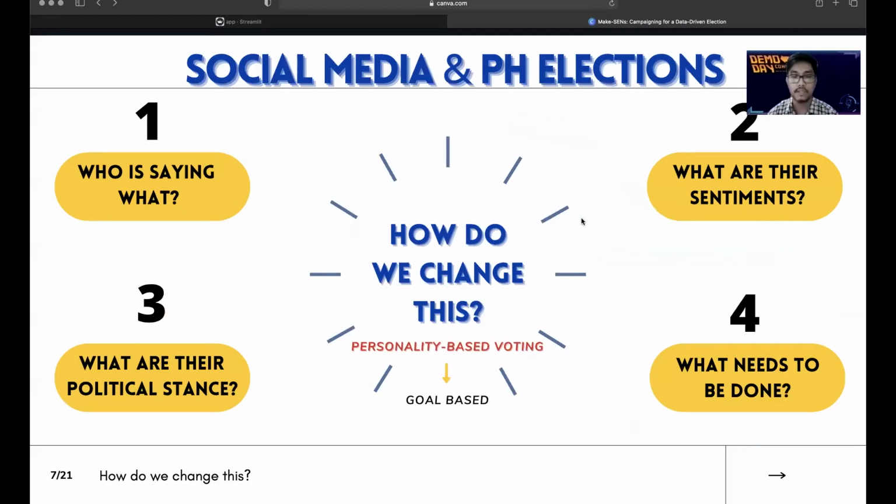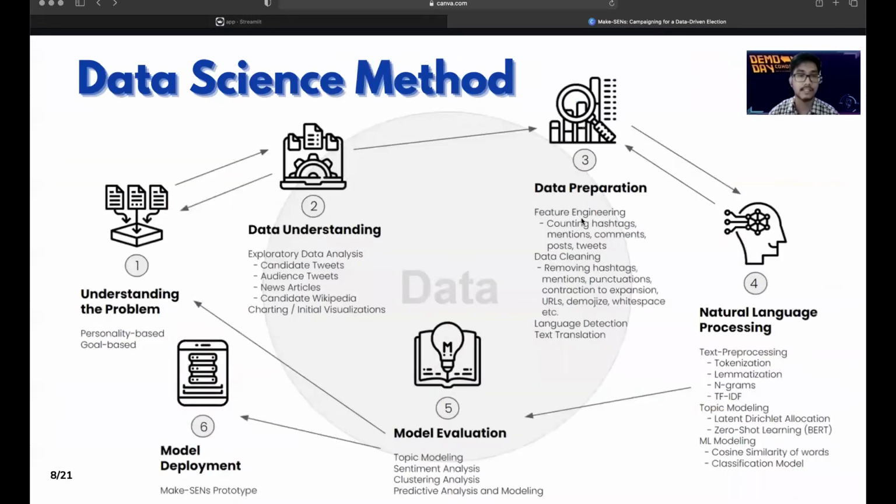next slide, we need the most influential tool we have in our modern age, and that is none other than the social media platforms. The use of social media platforms is practically free and has the potential to reach a significant amount of potential voters and supporters. But how are the candidates using these platforms? We use natural language processing techniques to uncover what the candidates are saying, what are the sentiments that can be derived from their posts or tweets, what are their political stance, and what needs to be done. Next is Hurley to discuss the data science method.